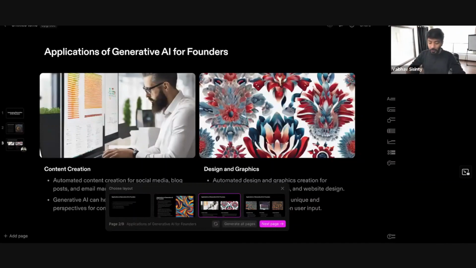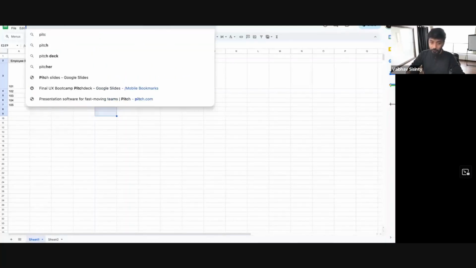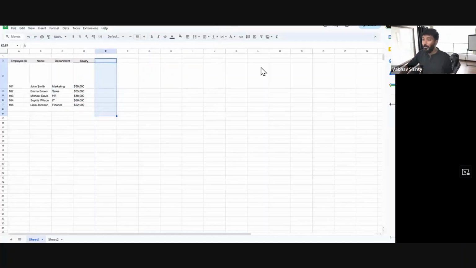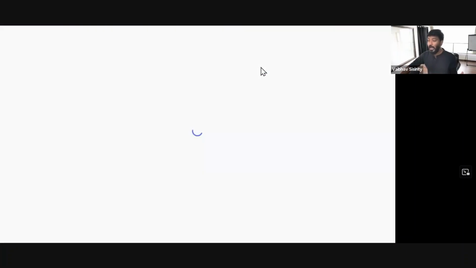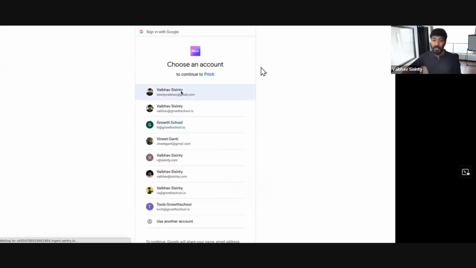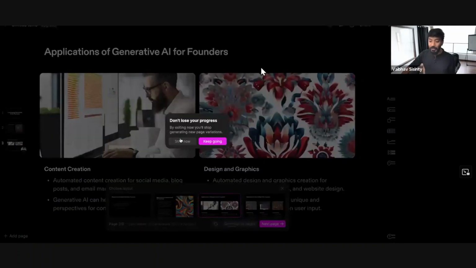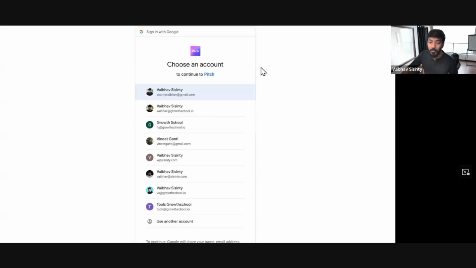You can do the same thing using a different tool as well, which is called pitch.com. It was Pitch AI before, and now it is pitch.com. Again, a freemium tool. I don't have the paid version of this tool either, and I'm able to get a lot of things done already with the free version. Let me quickly sign in and show you how to do the prompt. Right now, I feel both of them are very, very good. You can see all the slides that are being generated.